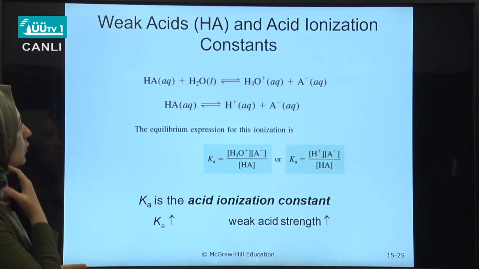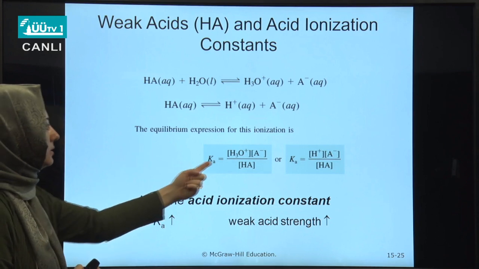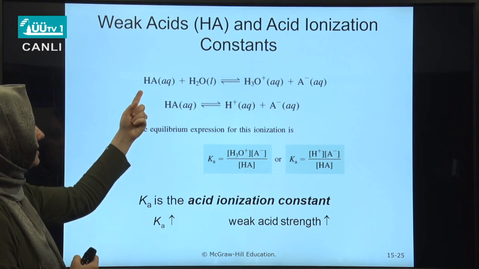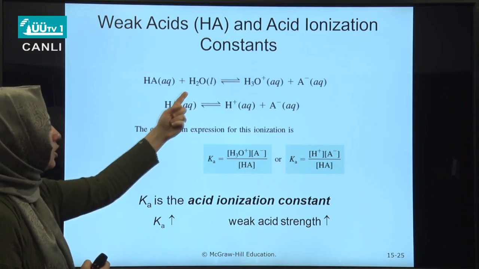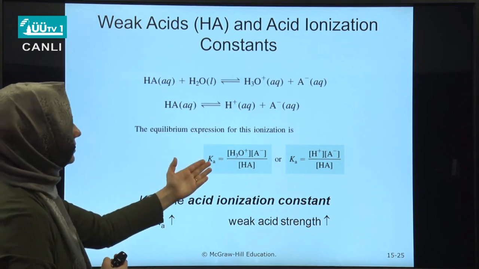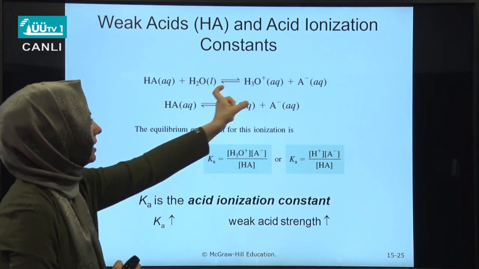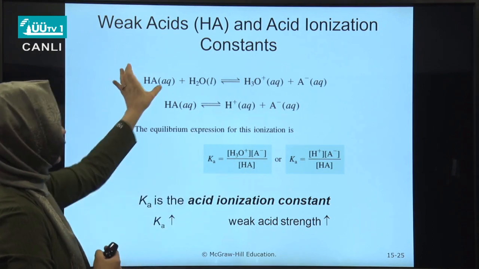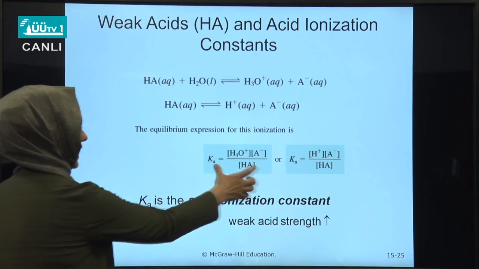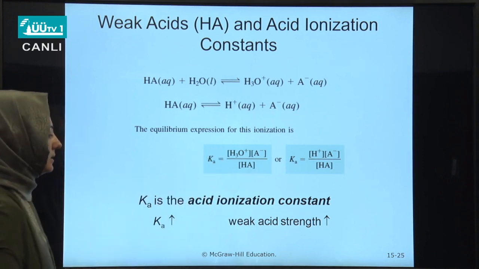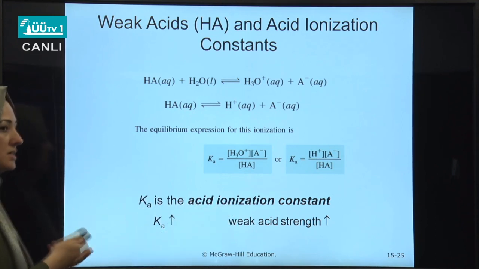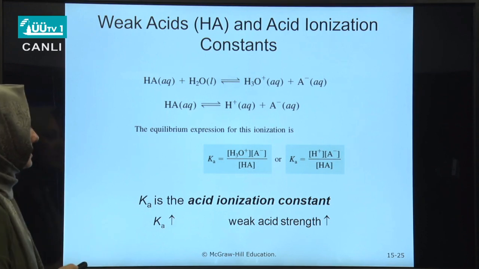That is why for weak acids we talk about an equilibrium expression, which is the acid ionization constant Ka. For a general acid HA dissolved in water producing hydronium ion and A minus ion, we can write the Ka value as the ion concentrations divided by the HA concentration. As you may guess, for weak acids, this Ka value will be much less than 1. As the Ka value increases, the acidic strength, although it's a weak acid, increases a little bit.